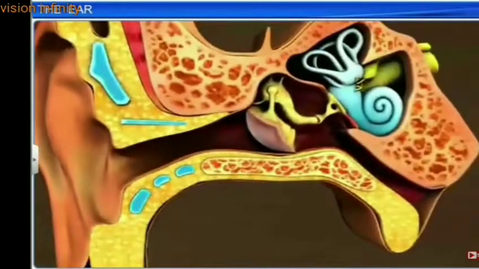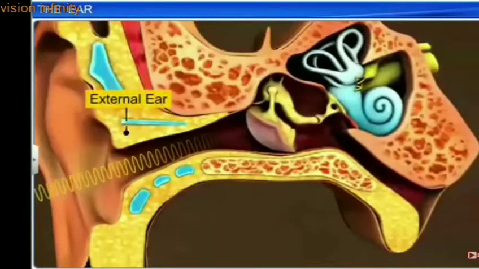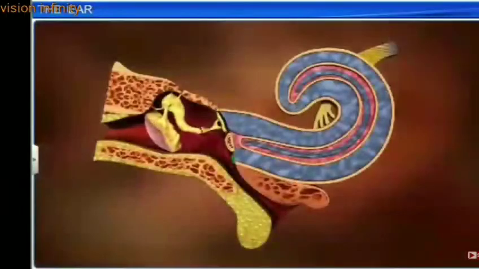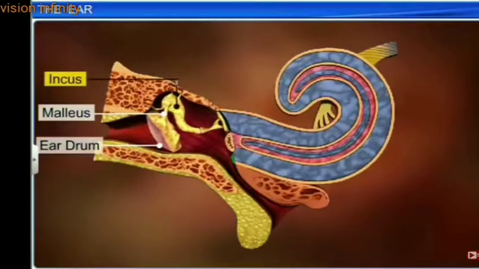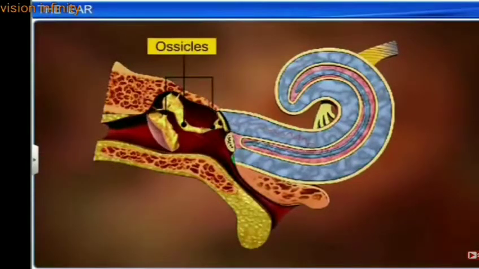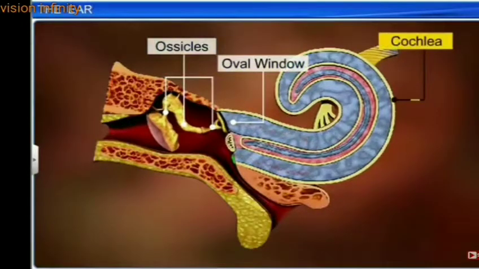Now we'll see how the ears enable us to perceive sounds. The external ear receives sound waves and directs them to the eardrum. The eardrum vibrates in response to sound waves and transmits them through the ear ossicles, the malleus, incus, and stapes to the oval window. The ossicles, in turn, amplify the sound and pass the vibrations through the oval window to the fluid of the cochlea.